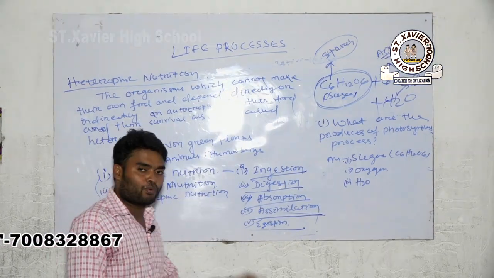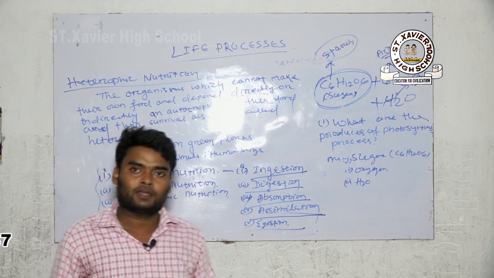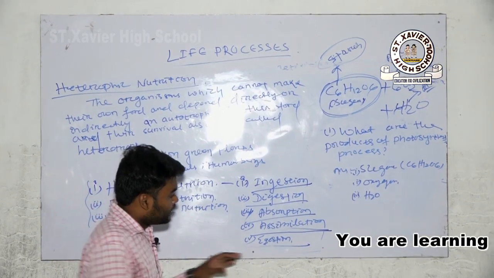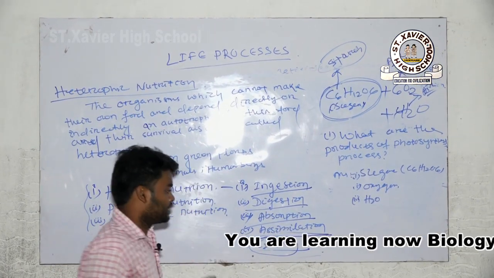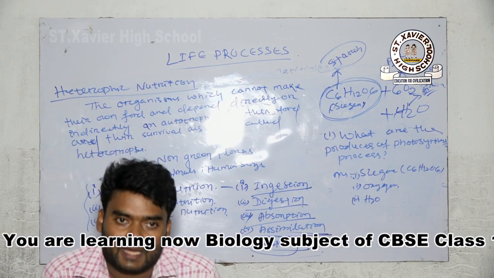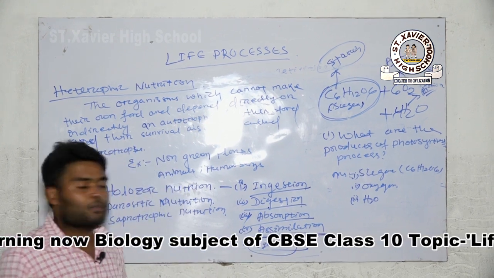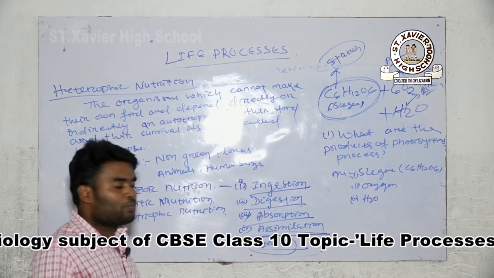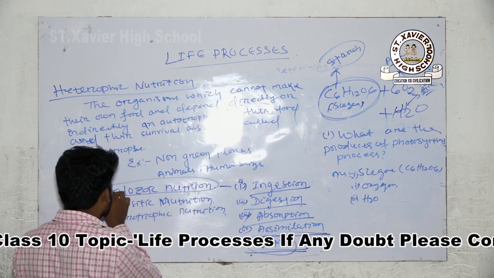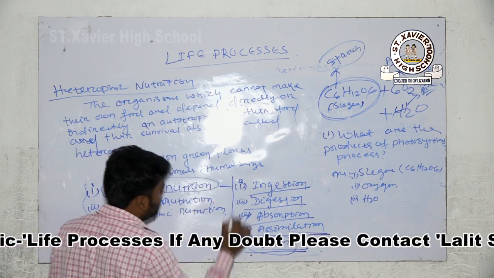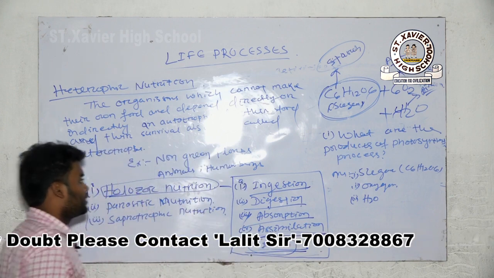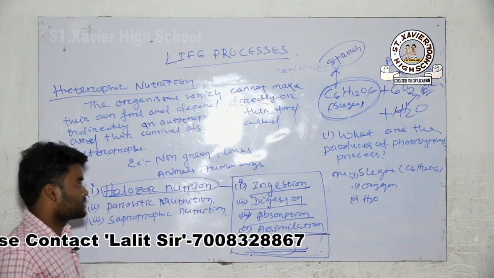The undigested food goes to the large intestine, which absorbs the water, and some solid undigested food is left. This solid undigested food goes to the last part of the large intestine, called the rectum, and is then removed from the body. This is the total holozoic mode of nutrition process.